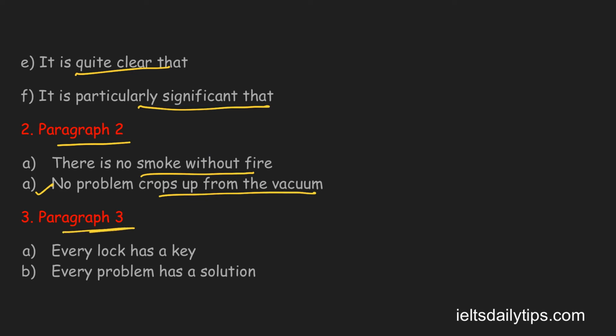In paragraph 3, you have to talk about the solutions, or if you are getting an agree or disagree question, then you can talk about why you disagree with it in paragraph 3. So you can start with "every lock has a key, every problem has a solution".